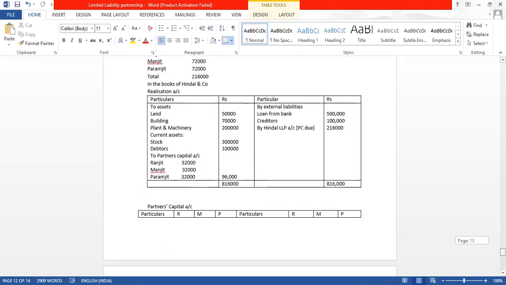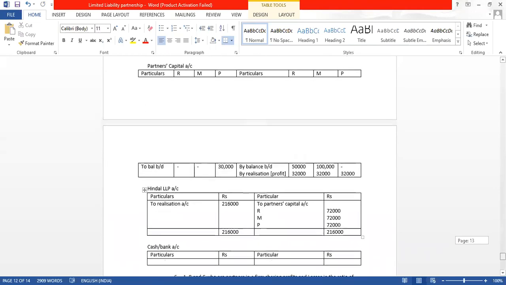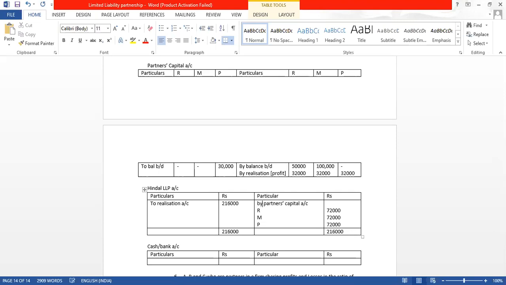So what will we do here? We got 72,000. Now the opposite effect: not 'to' here, we have to write 'by' partners capital account. By, the opposite here, we will write 'to', with the name of the opposite account, Hindal LLP. How much is each partner going to get? 72,000, 72,000 and 72,000. Now our next step is what?